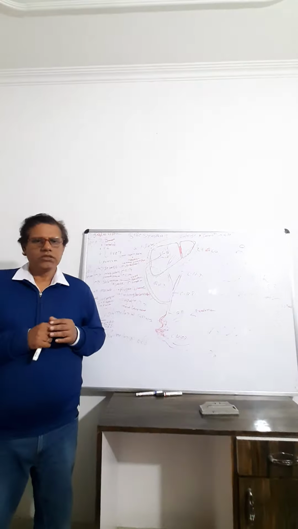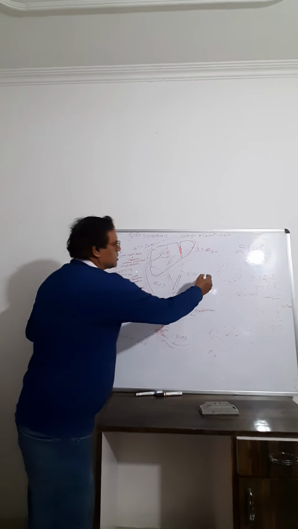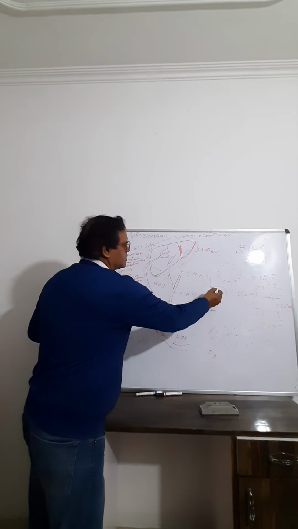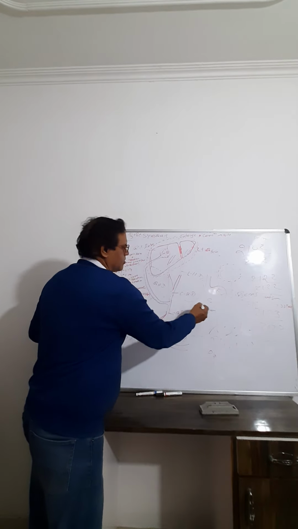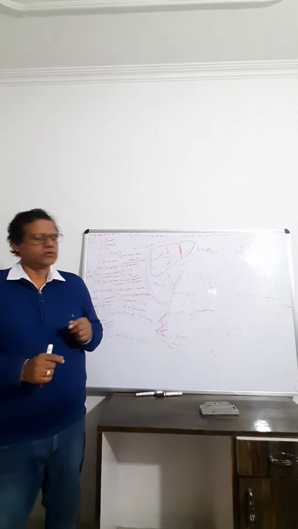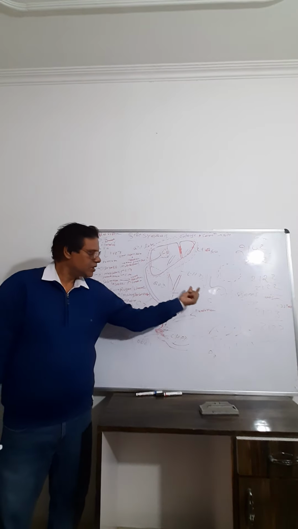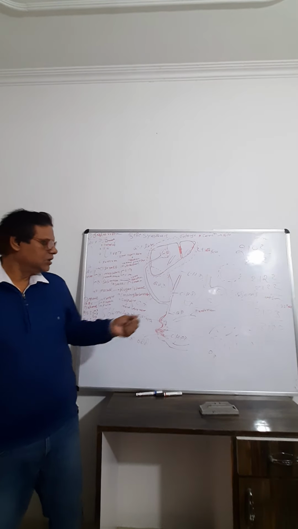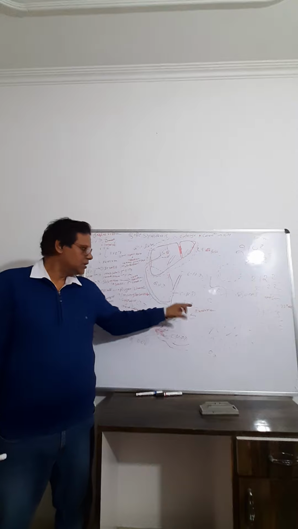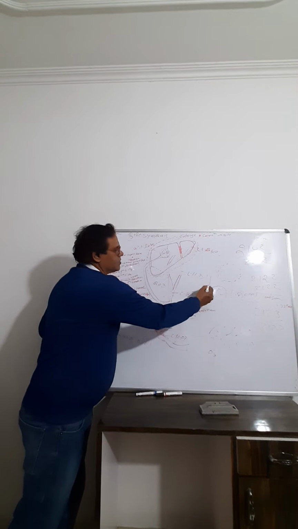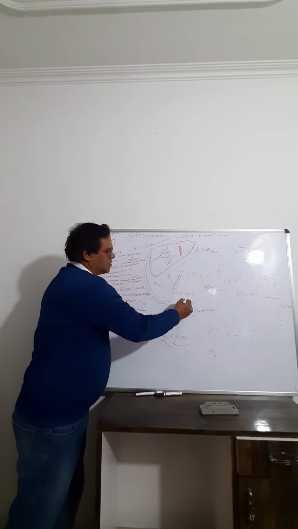Mainly the stomach has three parts: the fundus part, the cardiac part and the pyloric part. The upper part of the stomach is the fundus. That is the simple stomach in human beings and animals, then the cardiac part and then the pyloric part. Two types of sphincter are present: this is the cardiac sphincter, and this is the pyloric sphincter.